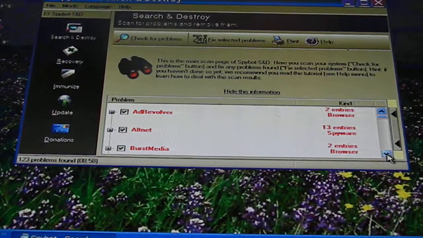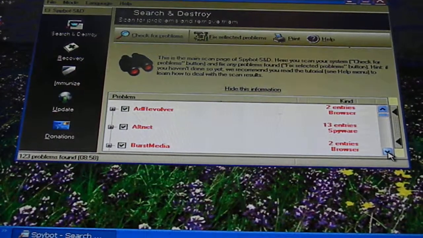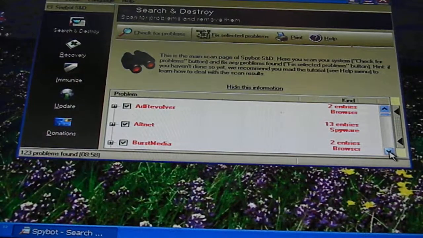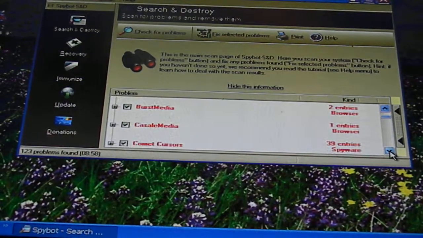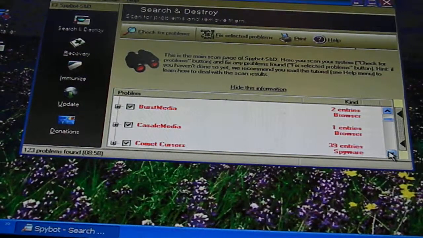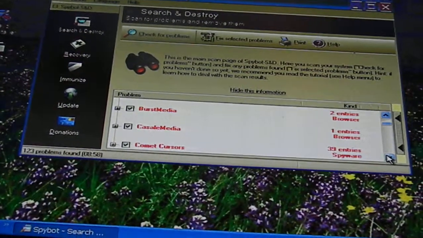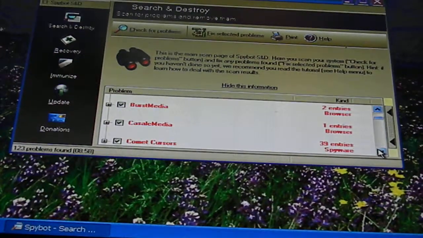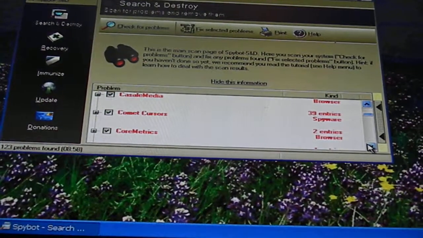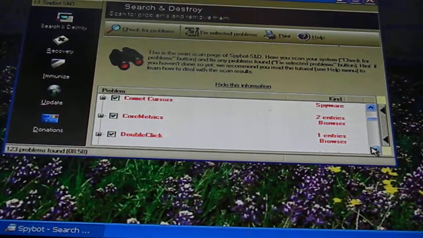Adfill, Altnet, Burst Media, Cast, Safe Media, Comet Cursors, CoreMedics, because these are basically malware.